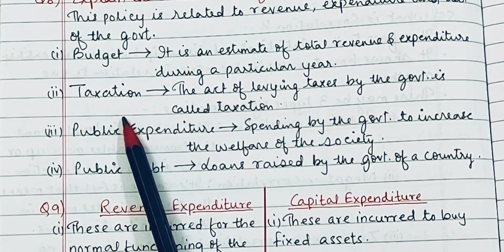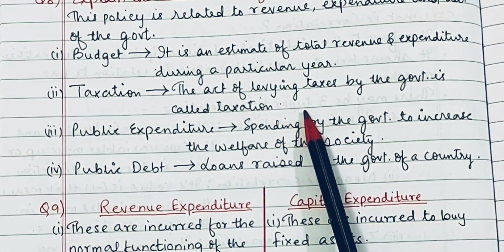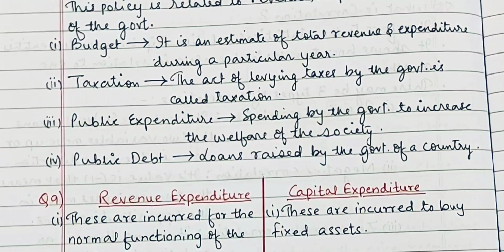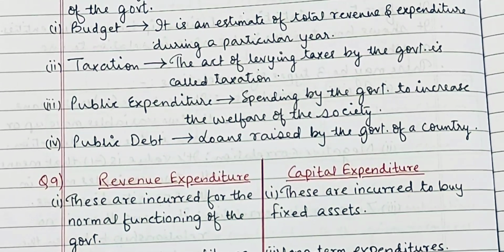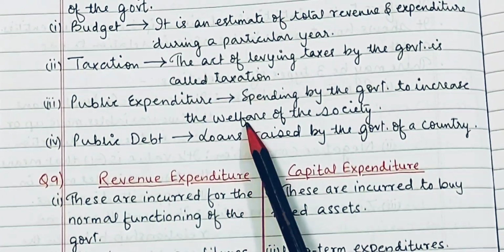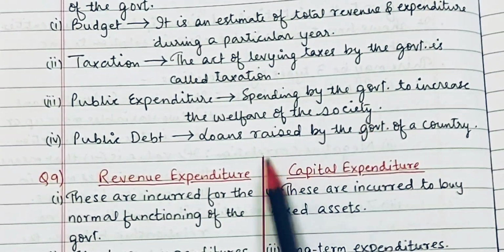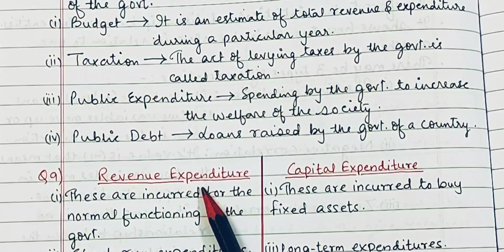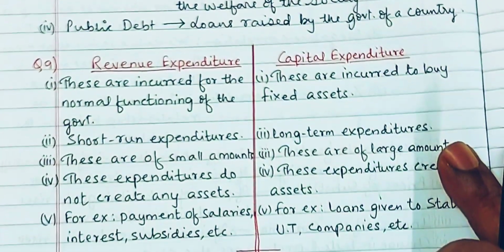And the next one is taxation. The act of levying taxes by the government is called taxation. By levying the taxes, the government can use it as an instrument of fiscal policy. Then public expenditure, spending by the government for the welfare of the people, right? So that is called public expenditure. If the government has excess of money, it can spend on that. And then public debt. Public debt refers to the loans raised by the government from other countries or from the banks, right? So let's move on to the next question.